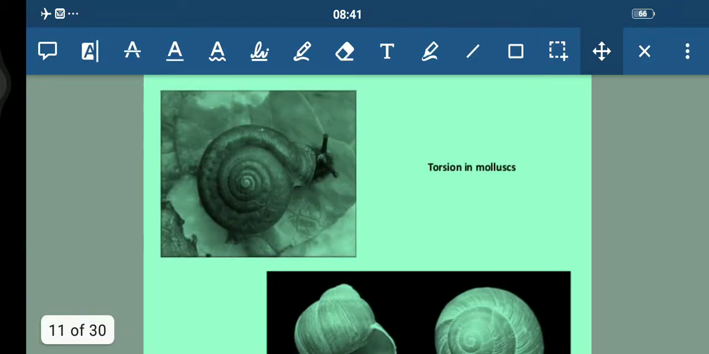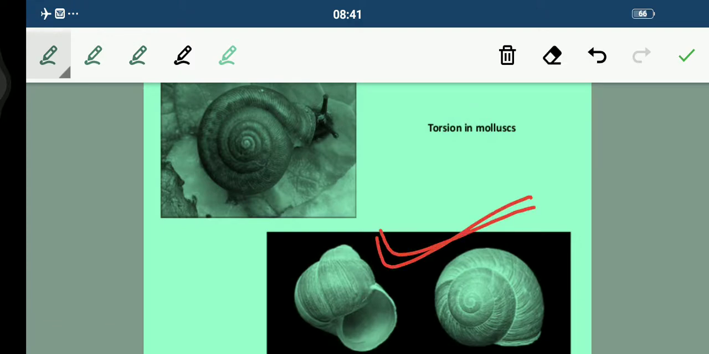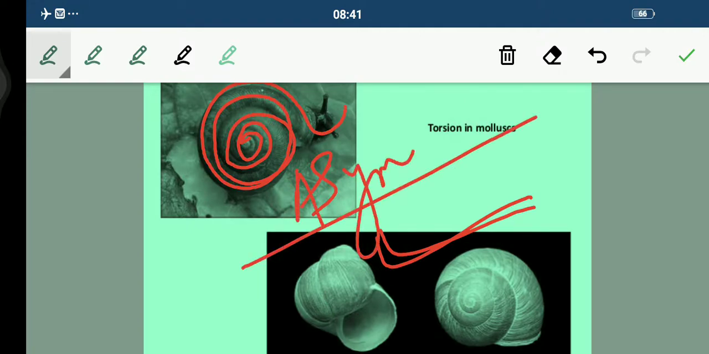Now you can see here the torsion has been shown, students, very beautifully. See, you must have seen these structures. Fine. So this is the torsion, this is a snail. You can see this is something like this. Fine. This is what the torsion is. So due to this, their body may get asymmetrical. Fine. Their body may get asymmetrical.